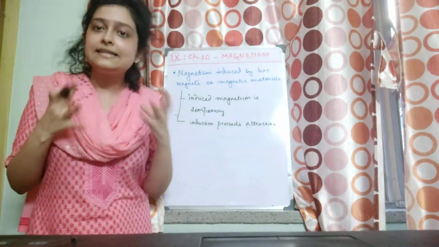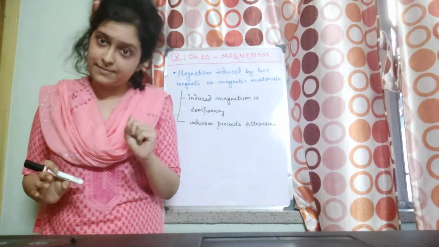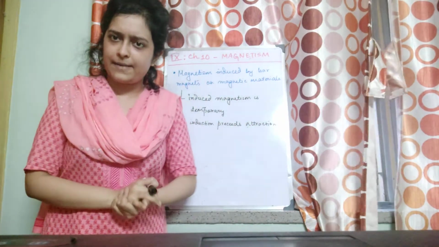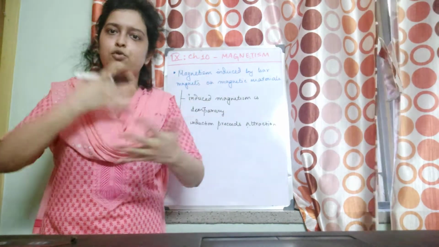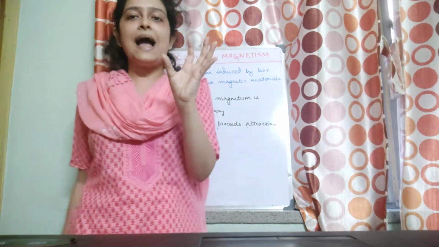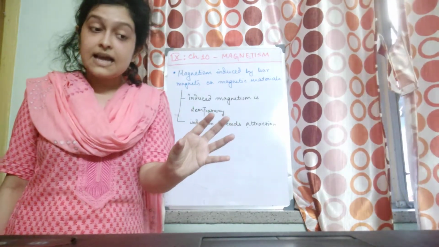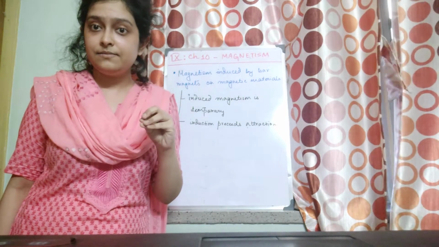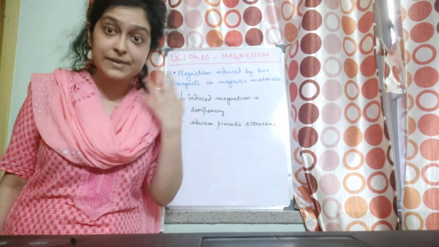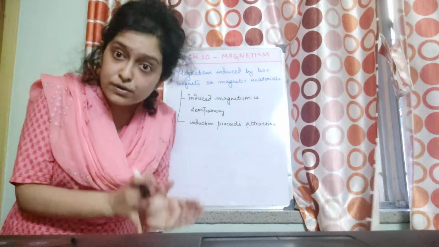So this magnetism, which is acquired by a magnetic material, was possible because the coin was made up of a magnetic material. If I do it with the help of wood, it won't get attracted by the magnet initially. So temporary magnetism won't be developed in it, right? Whenever I keep a magnetic material near or in contact with a magnet, a temporary magnetic property develops in the magnetic material. So it starts behaving as a temporary magnet. This phenomenon is known as induced magnetism.